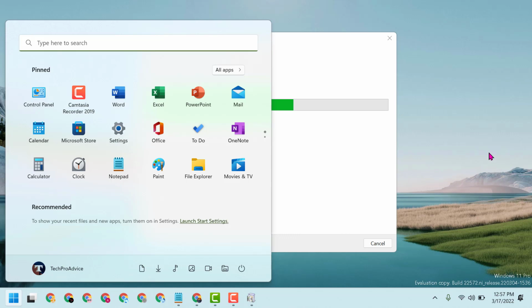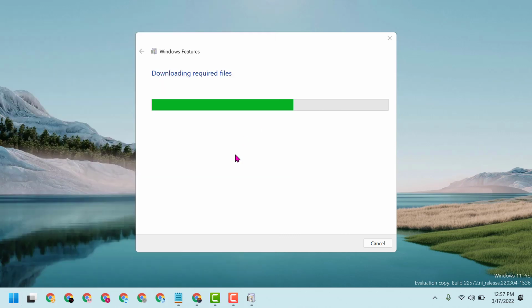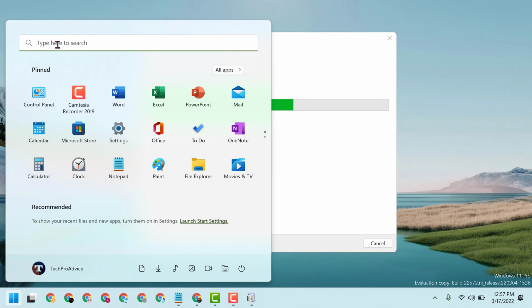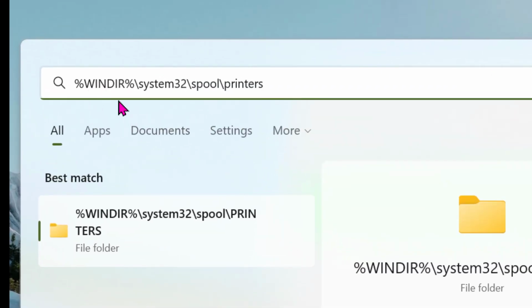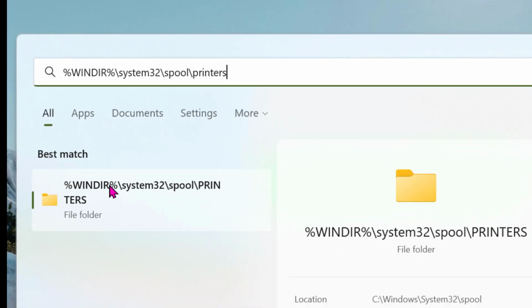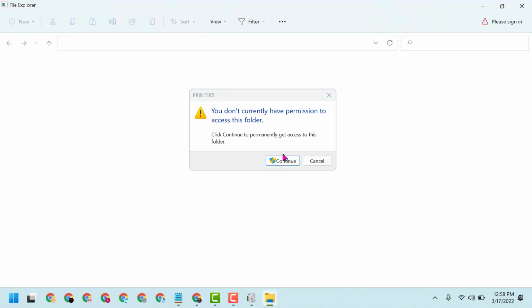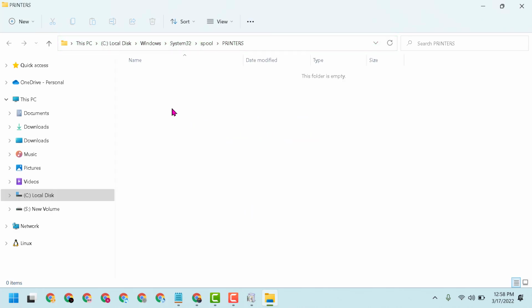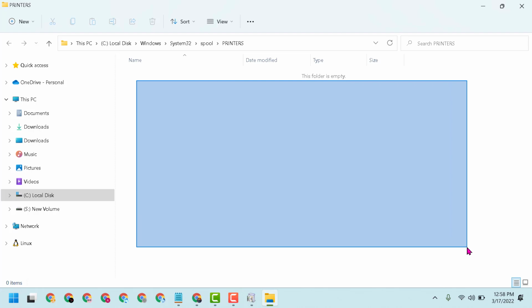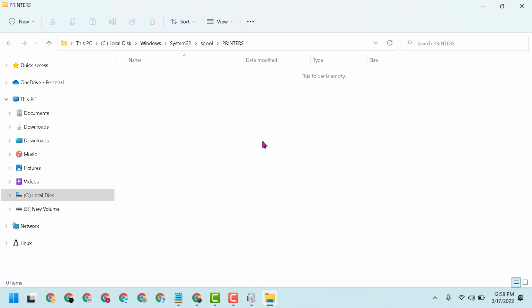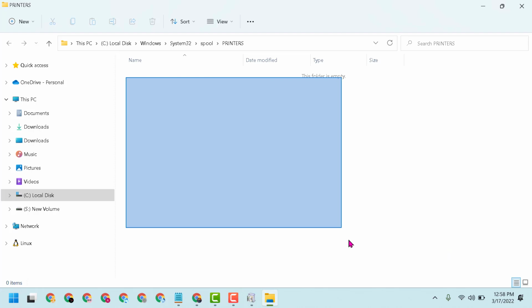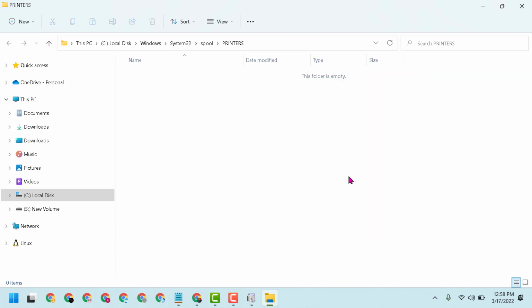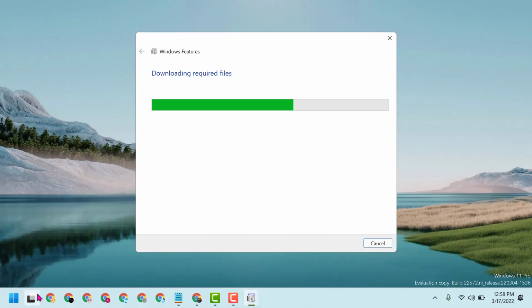And after restart guys, if you are still facing the error, you can try the last method. Click on start. Now here type %WinDir%\System32\spool\printers. So open this folder. It will ask permission, so continue. Now here guys, if you see any file, highlight them and delete them. I don't have any file, but guys, if you have any file here, select and delete. After that, restart your PC again.